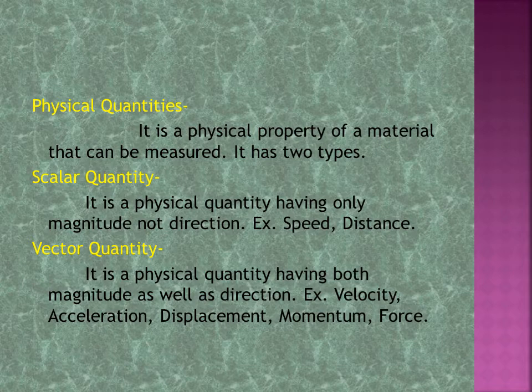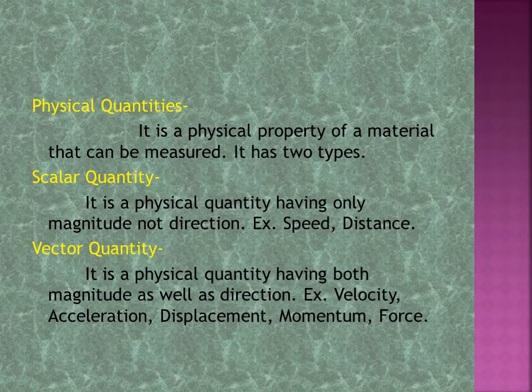Next is vector quantity. It is a physical quantity having both magnitude as well as direction. So in this type there will be magnitude as well as direction. Examples are velocity, acceleration, displacement, momentum, force, etc. These are the types of motion.